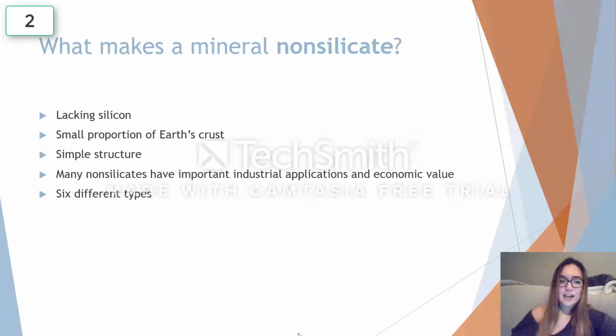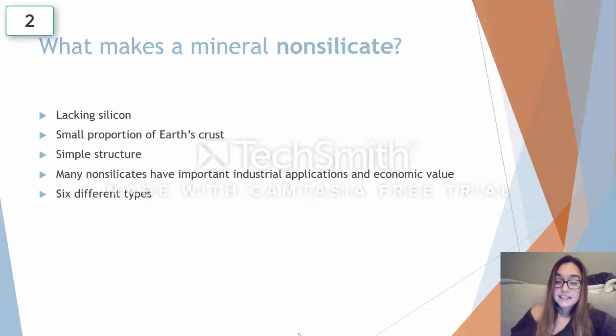We're going to start off by talking about what makes a mineral non-silicate and what non-silicate even means. Non-silicate minerals are those that do not have the silicon units that silicates have. So basically, if a mineral is non-silicate, it is lacking silicon. Although they make up a small proportion of Earth's crust, they are still very important in industrial applications and economic value. Non-silicates are known to have a simple structure considering that they are missing the silicate tetrahedral. Without silicon, they can't have the tetrahedral, which means their structure isn't more complicated.